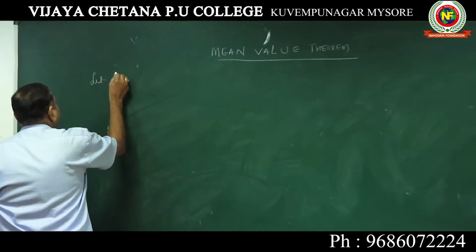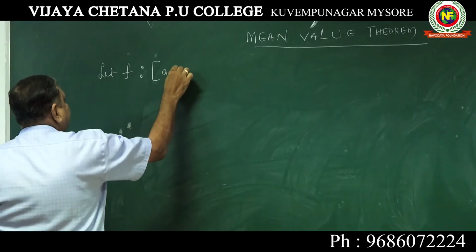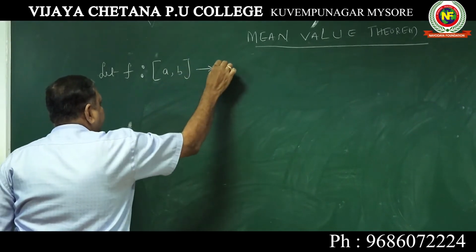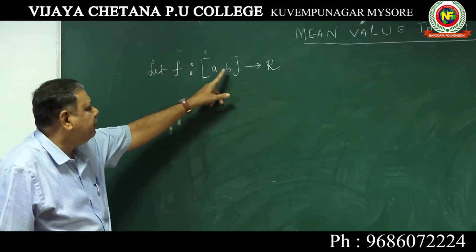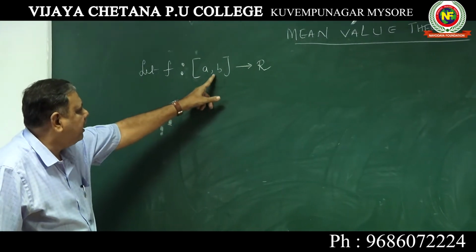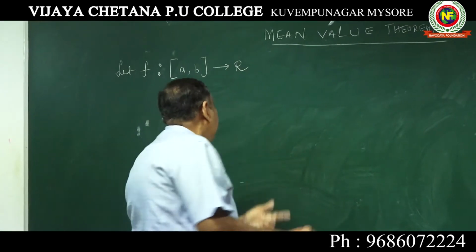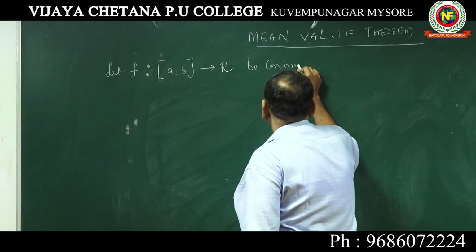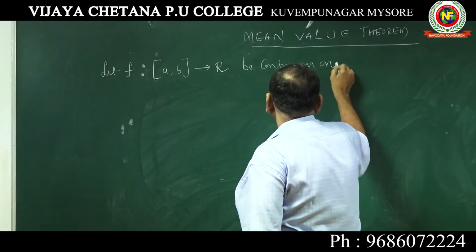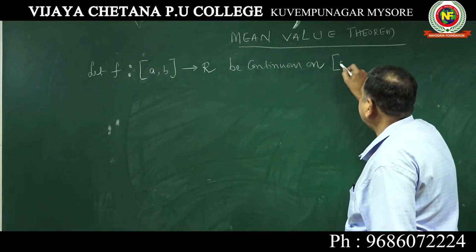Take down: let f from a to b to R, set of real numbers, be a function. Let the function f from the closed interval a b to R, the set of real numbers, be continuous on the closed interval a comma b.